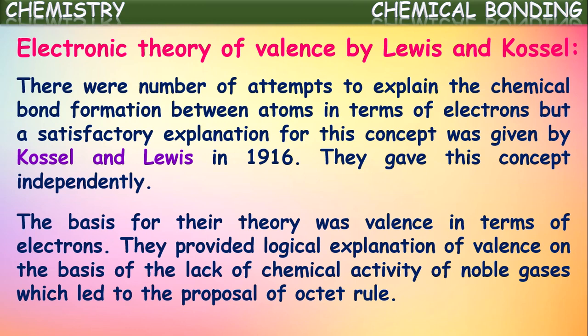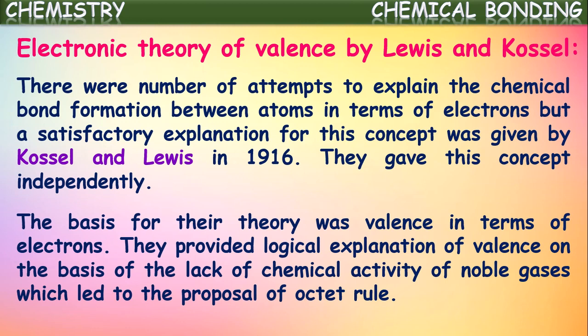What is meant by valence here? The valence and the valence electrons, these two they have taken as a standard to explain the stability of different atoms and the tendency to form chemical bonding by the atoms. So the electrons present in the valence shell of an element are considered responsible for chemical bond formation. The electrons present in the outermost shell of an atom are called its valence electrons.